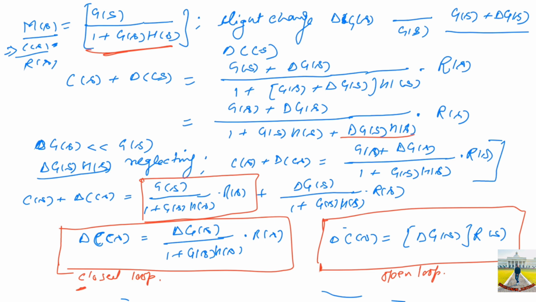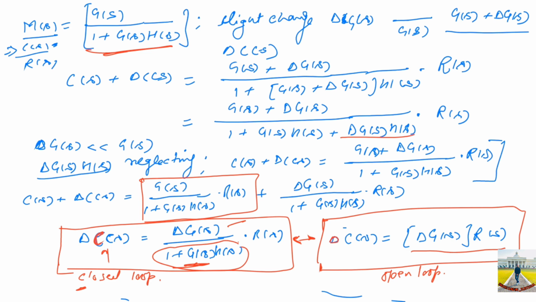Comparing these two, we can conclude that the variation in the output of the closed loop system gets reduced by a factor 1 plus G(s)H(s) compared to the open loop, because in open loop the output variation is delta G(s) into R(s), whereas the closed loop system with the feedback H(s) gives a variation reduced by a factor 1 plus G(s)H(s). So we can conclude that a feedback in a control system reduces the effect of parameter variation.